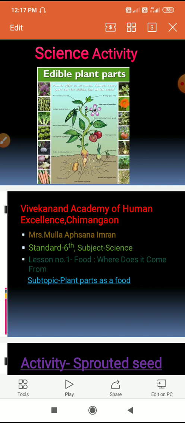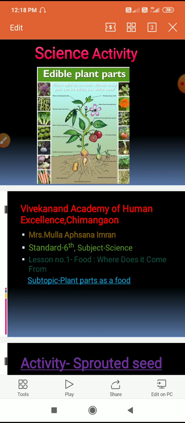We eat fruits of some plants. Means we eat the fruit. Sometimes roots, sometimes stems, and even flowers we use as food. So we know that from some plants we eat more than two parts.